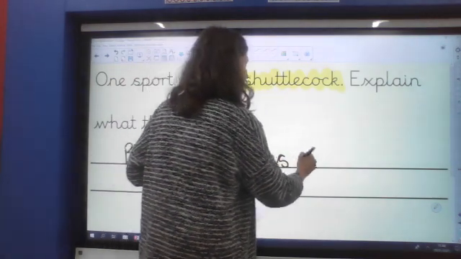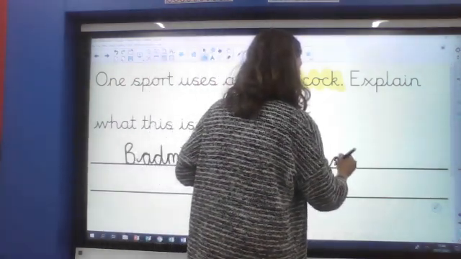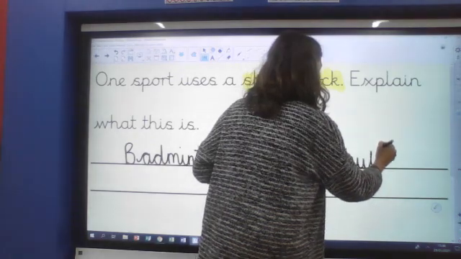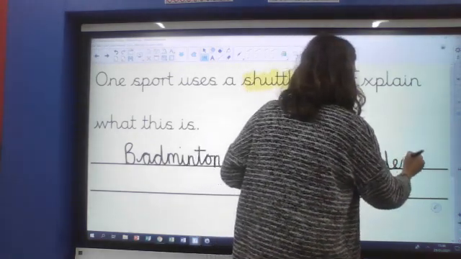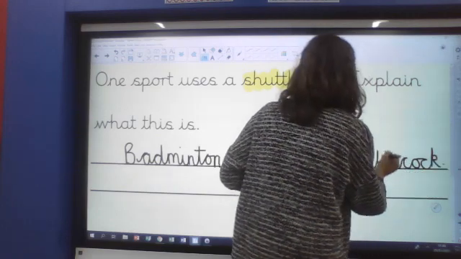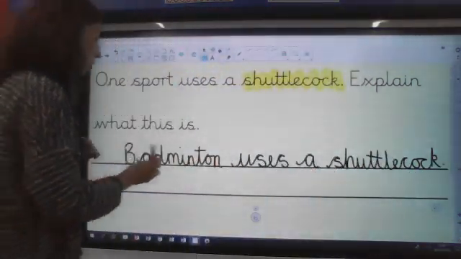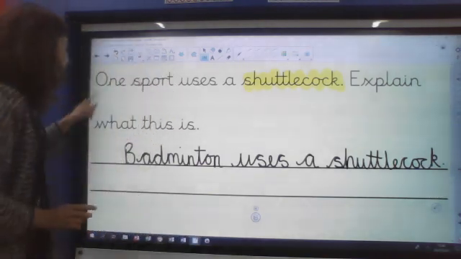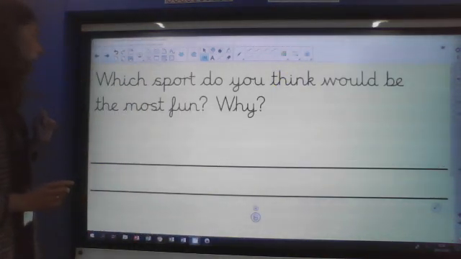Put it into a sentence. Badminton uses a shuttlecock. A funny word, isn't it? It's a long word to write as well. Cross my T's at the end. Badminton uses a shuttlecock. Okay.